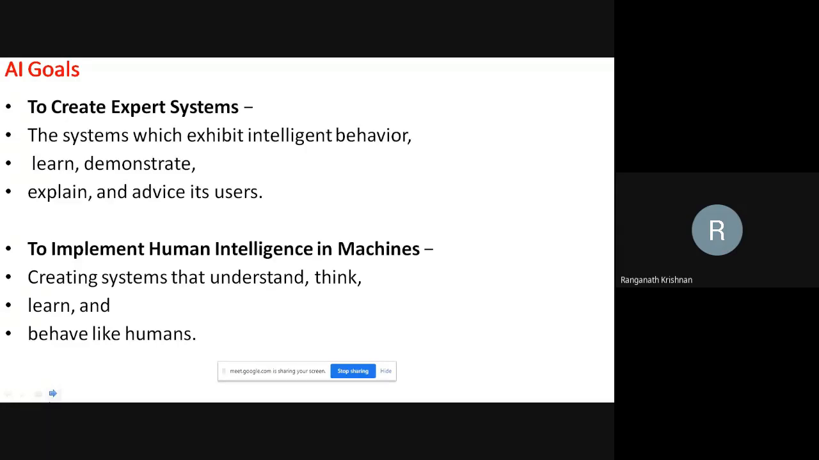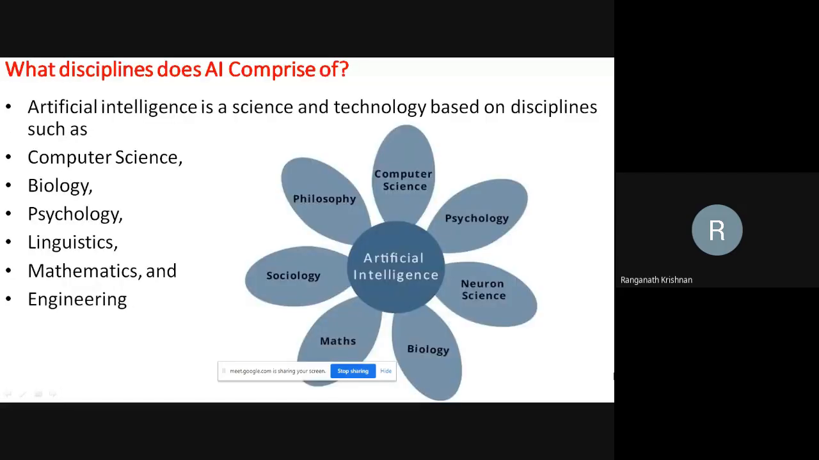So are there any specific goals for AI? Yes, it is to create expert systems where you can exhibit intelligent behavior, learn, demonstrate, explain it, and advise the users. Human intelligence in machines. We need to make sure that it can understand, think, learn, and behave like humans.